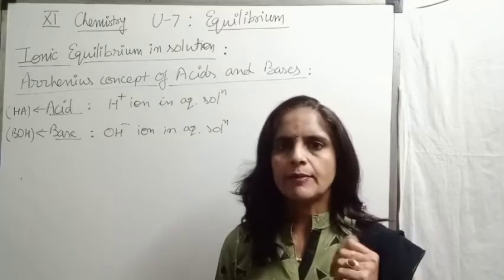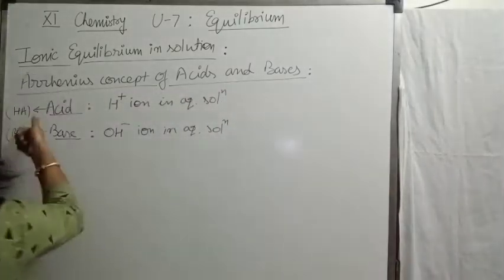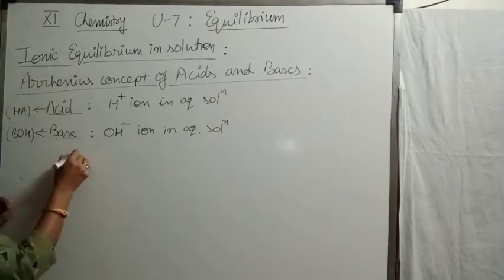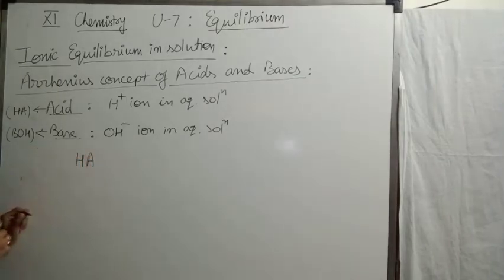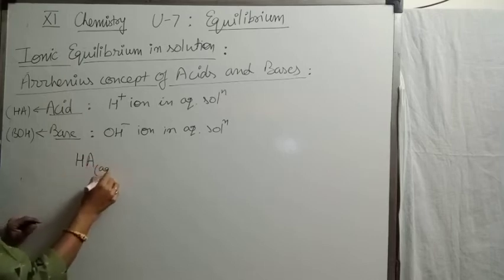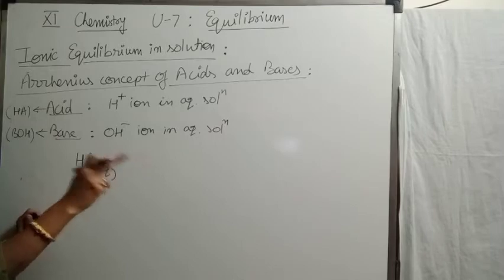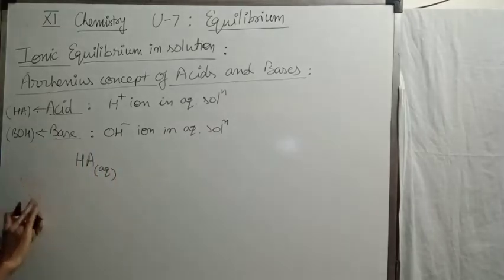Then we can even take some examples. First I am explaining with the help of these general formulas of acid and base. Acid, as it is written as HA, in aqueous medium, if it is a strong acid, complete dissociation, weak acid, partial dissociation. Only this is the difference.